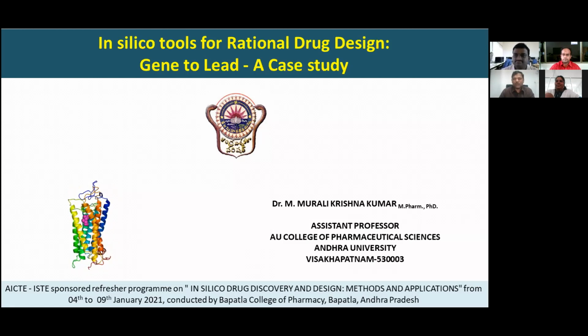And what are all the tools that we have? In many cases, when I am interacting with my colleagues or junior students, they say that we don't have this, we don't have that for research work. Computer drug designing is one such field where you can have everything provided you have a computer and a little bit of knowledge. With that, you can improve your teaching, add a lot of value to your research work, and increase significantly the impact of your research work while publishing it.